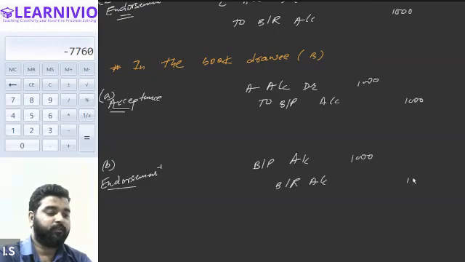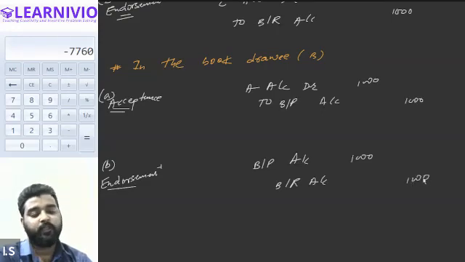The same amount of bill is being received by Mr. B. Therefore, on the date of endorsement, he will be writing bills payable account debit to bills receivable account. Therefore, his liability got cancelled. Is it clear, everyone? The entry for the general endorsement is clear to all of you in the book of D.